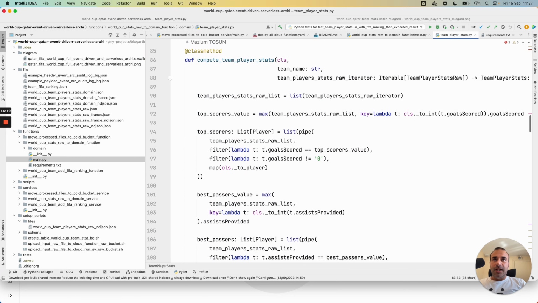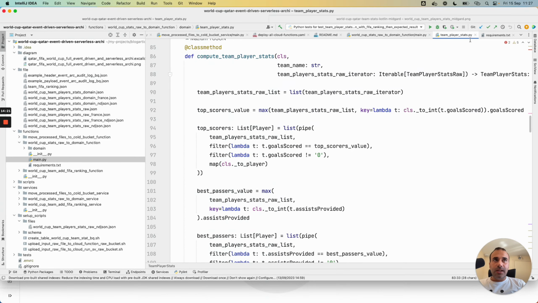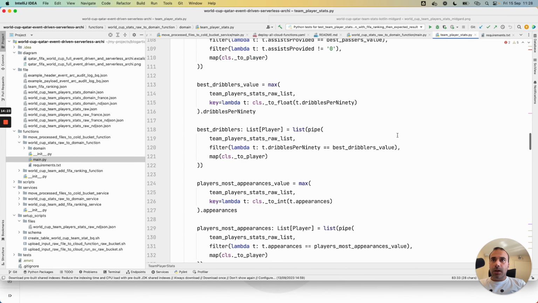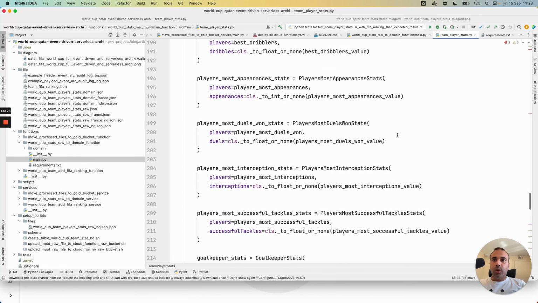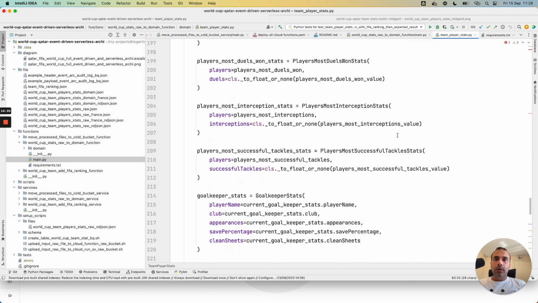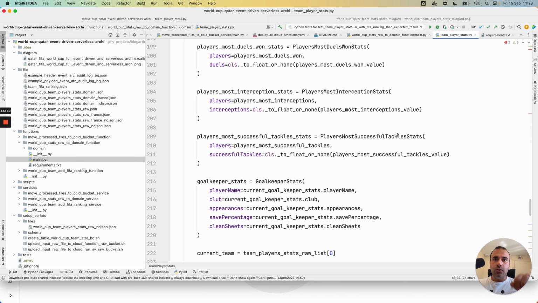All the elements are calculated in this class. I will not stay on this part because there is some code logic, but the goal is to retrieve the elements and calculate all the expected fields for the domain data.